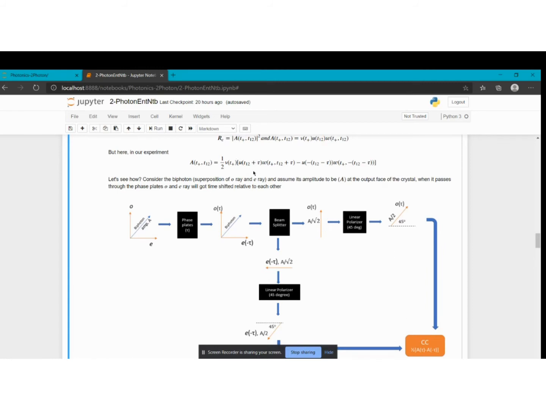Why? Because T12 was the previous phase difference from the output phase of the crystal. And now after passing through phase plates, this tau will add on O ray and will subtract from the E ray. Okay. So this term, I had explained to you qualitatively how the biphoton amplitude becomes this.